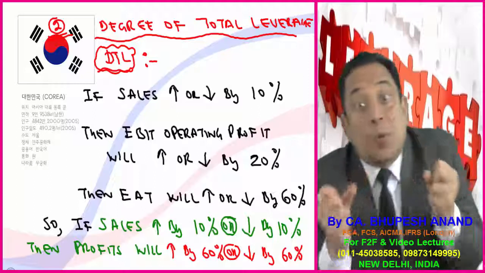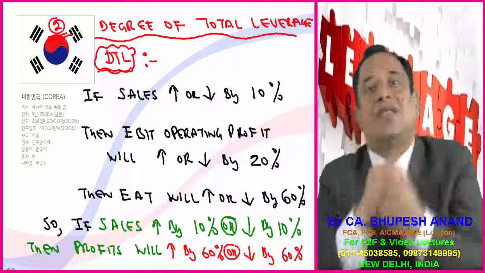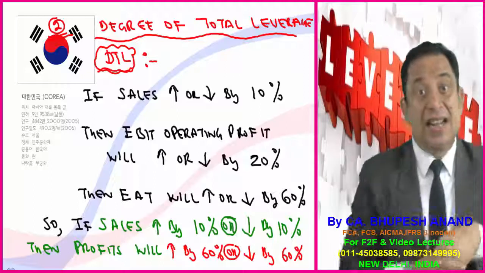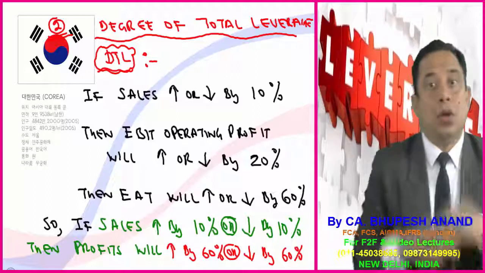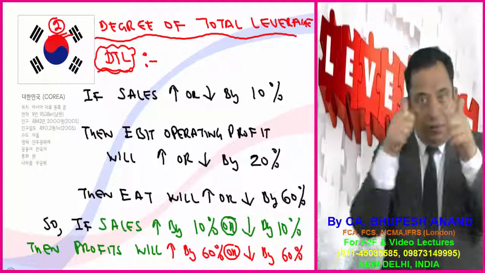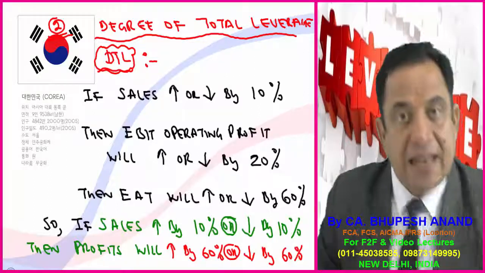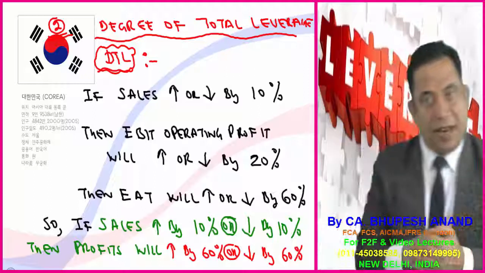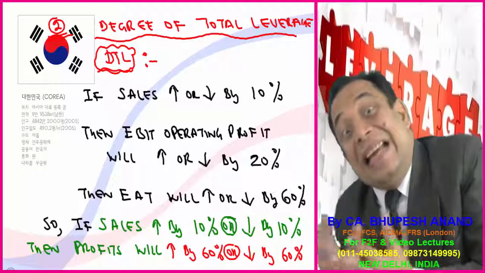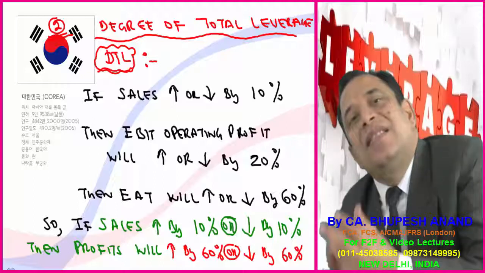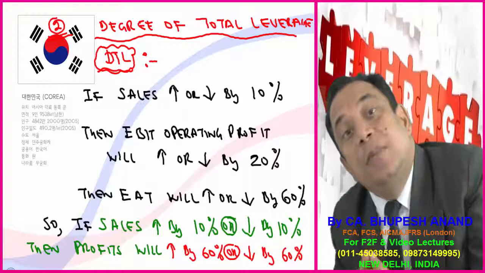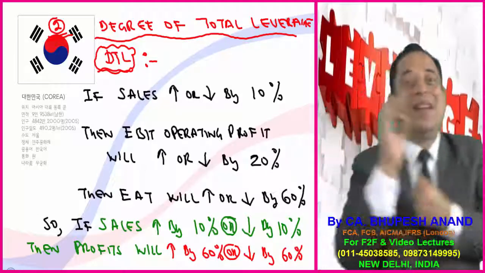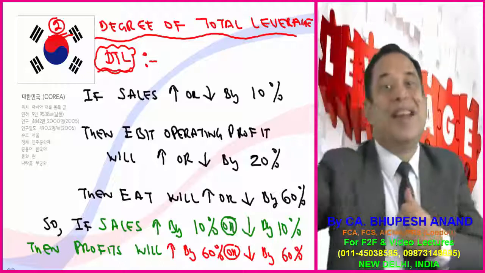So this disproportionate change is due to two reasons. One is fixed operating cost, and second is fixed financial cost. So we have to incur fixed operating cost as well as fixed financial cost. That impact is generally seen by degree of total leverage. It can also be named as combined leverage. Combined leverage is operating leverage into financial leverage.